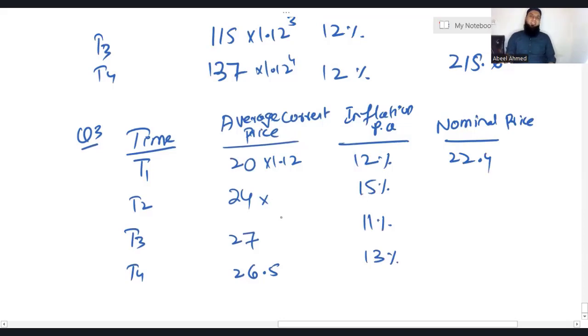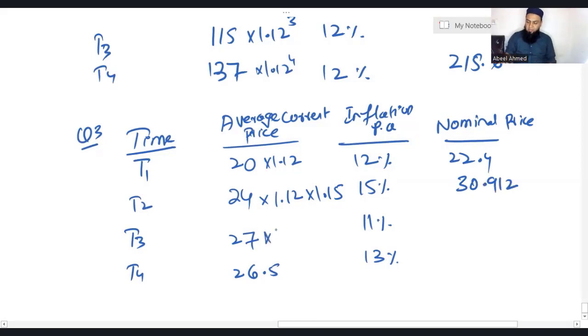Now, extremely important point. Since every year inflation rate is different, we cannot apply the technique, we cannot take powers. So in the second year, first you have to multiply with 1.12, inflation of the first year, then take the inflation of second year. You cannot do 24 multiplied by 1.15 power 2, that is incorrect, because inflation is not the same in every year. Inflation is different. That is why we cannot take powers over here. So 24 multiplied by 1.12 into 1.15, I'm getting 30.912.